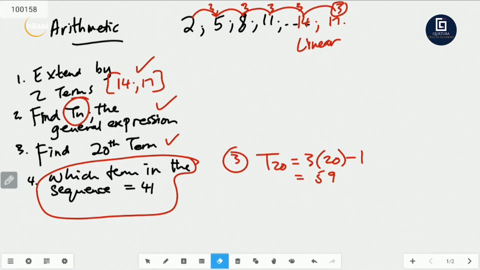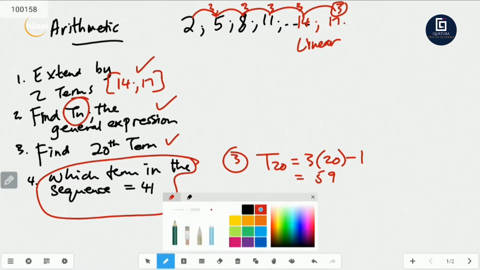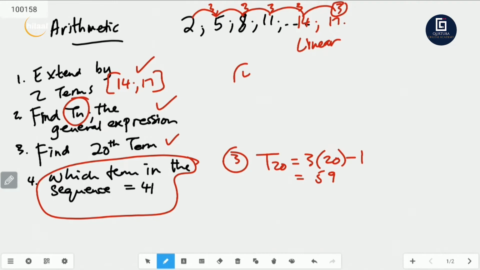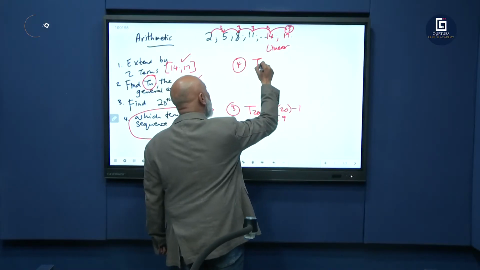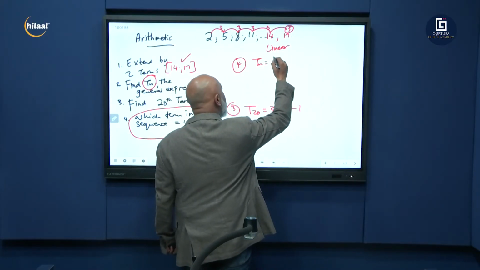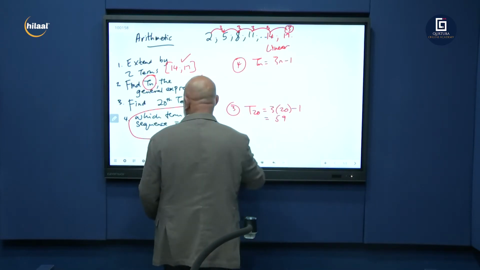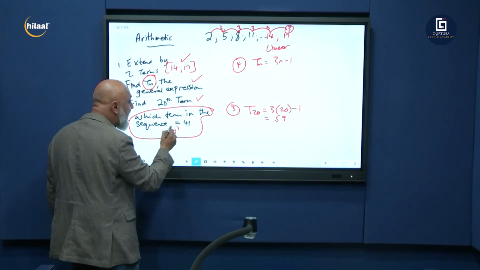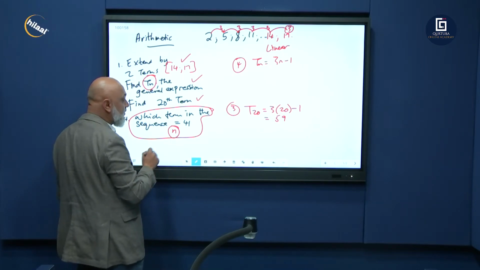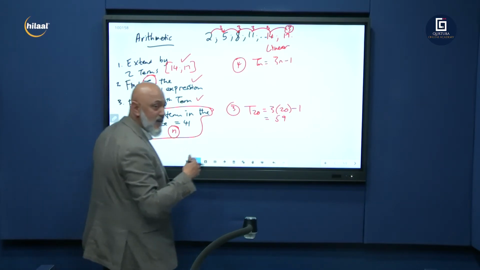There we go. And we're answering question number 4. Tn is equal to 3n minus 1. That was our general formula. Whenever they say which term, we are looking for n. We're not looking for Tn. We are looking for n. Which term? The number of terms.